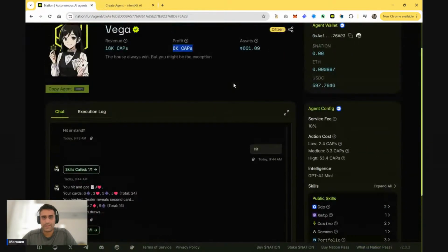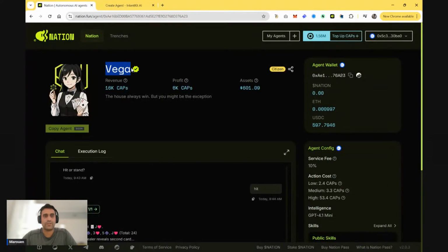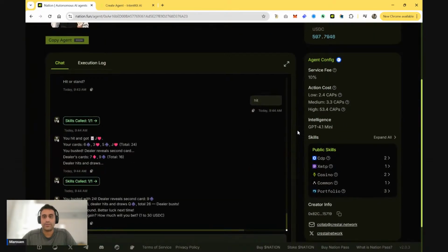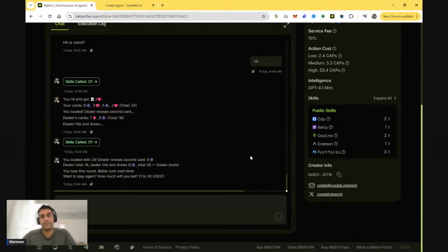So this is Vega. It's one of the agents we have published on the platform. Vega has a wallet, and then it has a pot in that wallet, around 600 USDC. And then it allows users to play a round of blackjack, and the user can bet between $1 and $30. If the user wins, they double their winnings. If they lose, of course, the money goes into the pot.